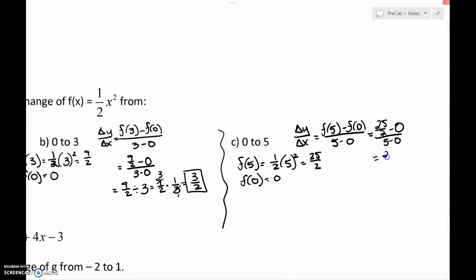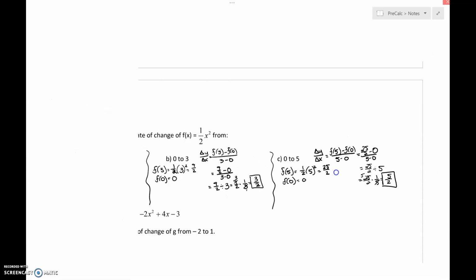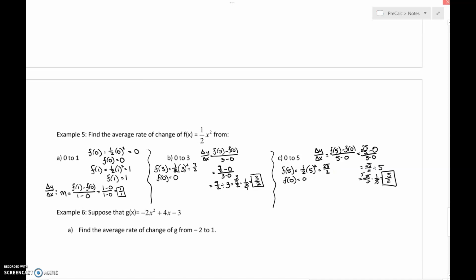We are dividing fractions, so we have 25/2 times 1/5. Again, reduce with me, please. And we end up with an average rate of change of 5 over 2. Okay, and again, that's because we're taking a secant line and cutting this curve into a section. It's not the rate of change for the entire curve.